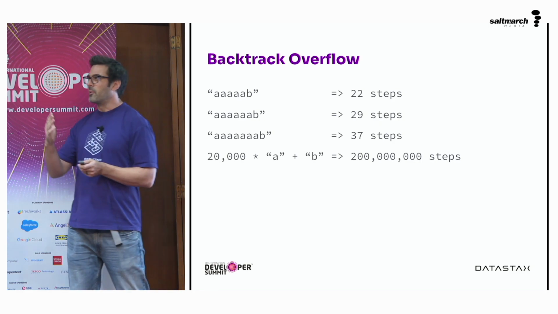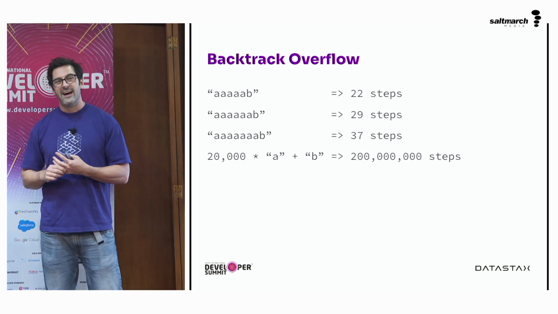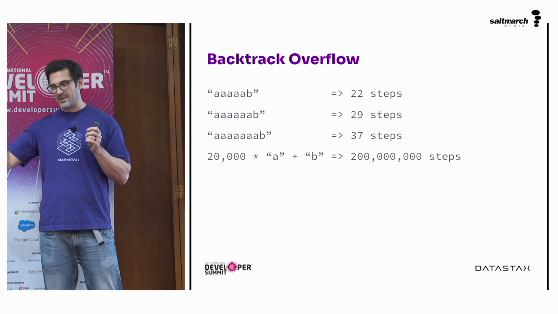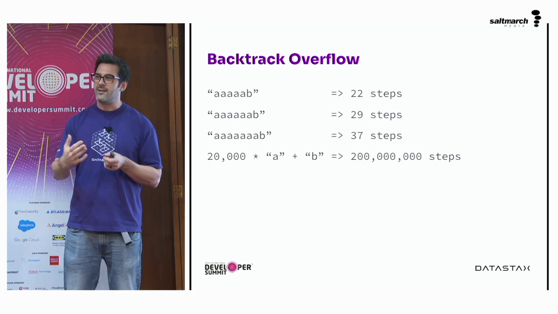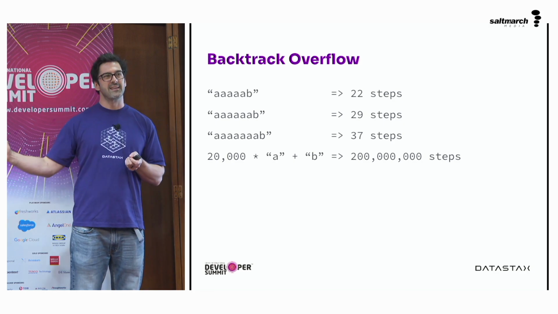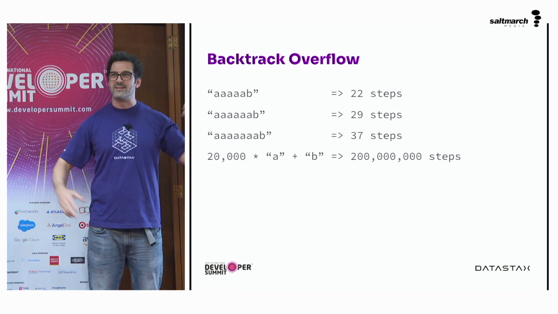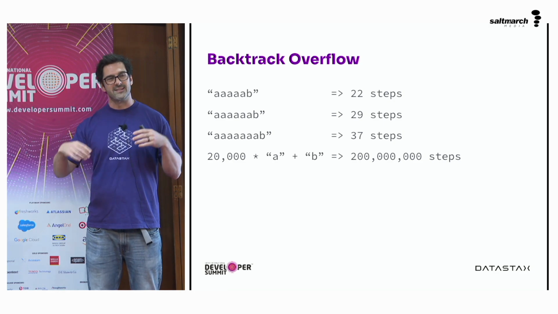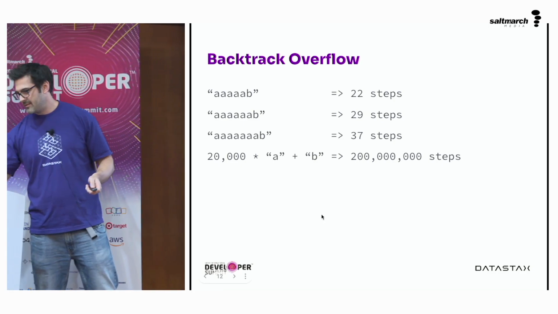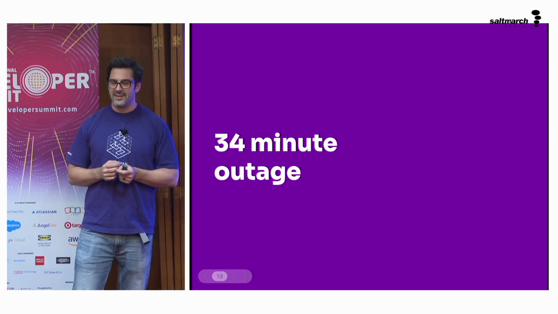See, what they've done is employed this regular expression to trim off white space on the end of posts. And then a post with 20,000 white space characters in the middle of it, but not a white space character at the end, hit the home page. And the home page gets quite a bit of traffic. And so every single time it was rendering, it did so doing 200 million steps to check this enormous thing, which took a long time for each rendering process, which brought servers down and left Stack Overflow with a 34-minute outage, ultimately.